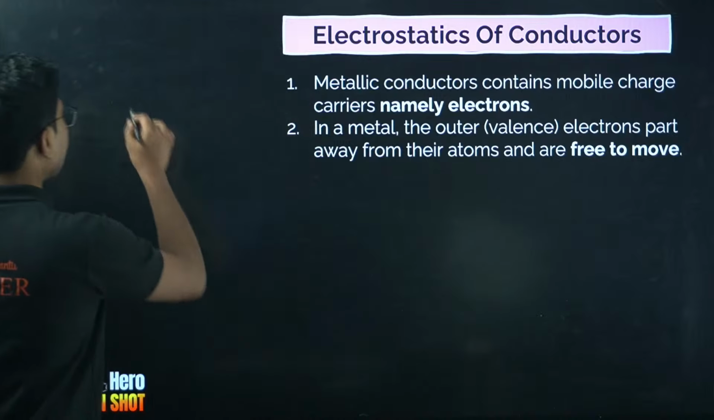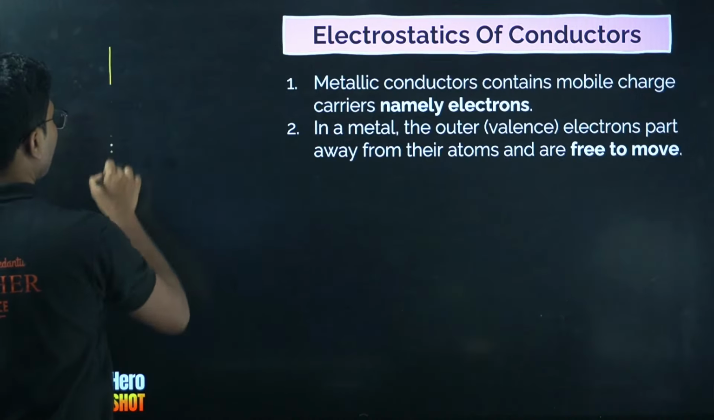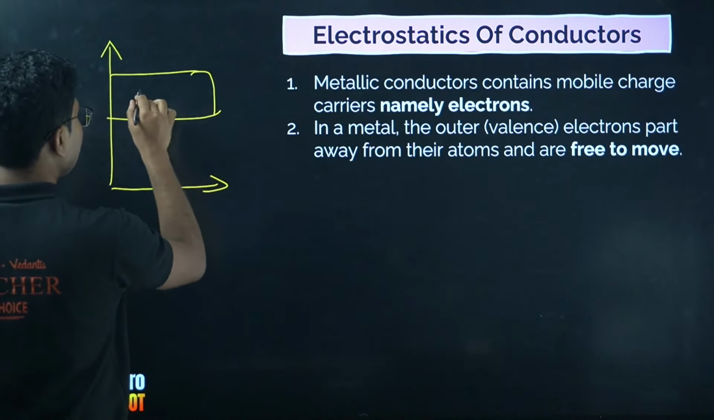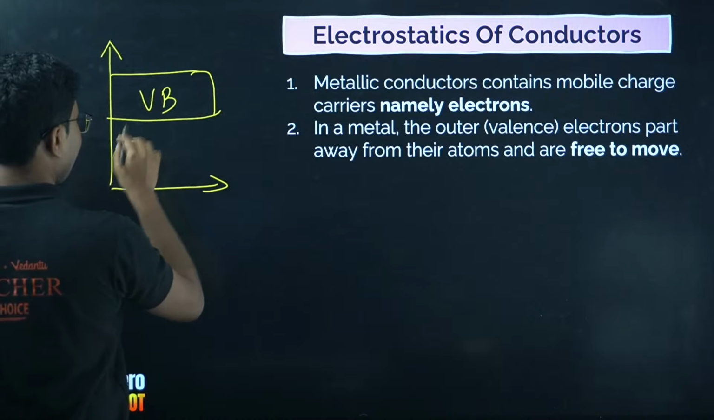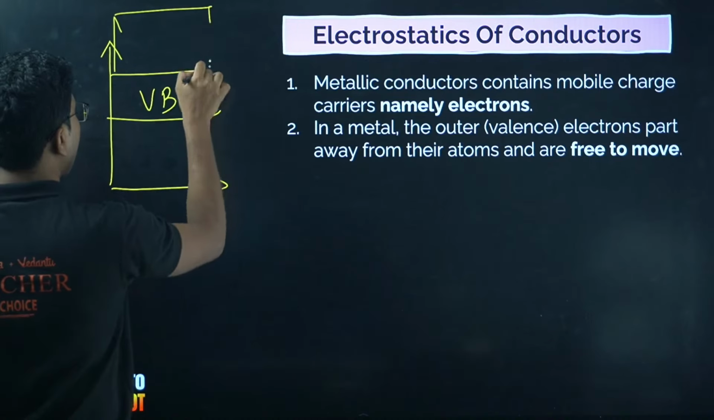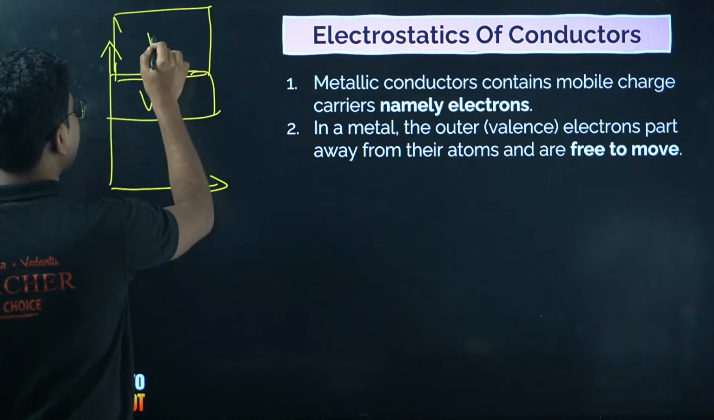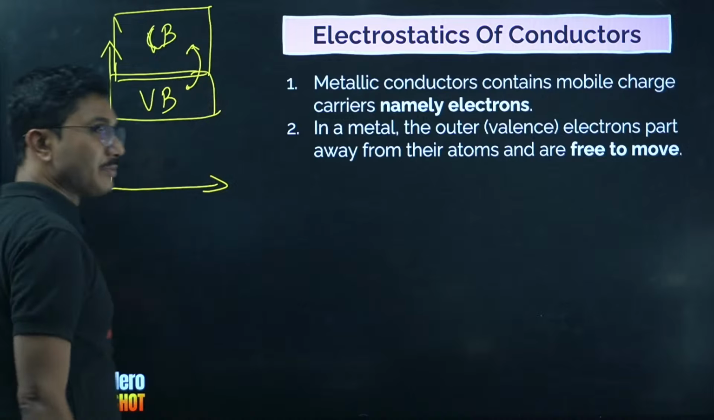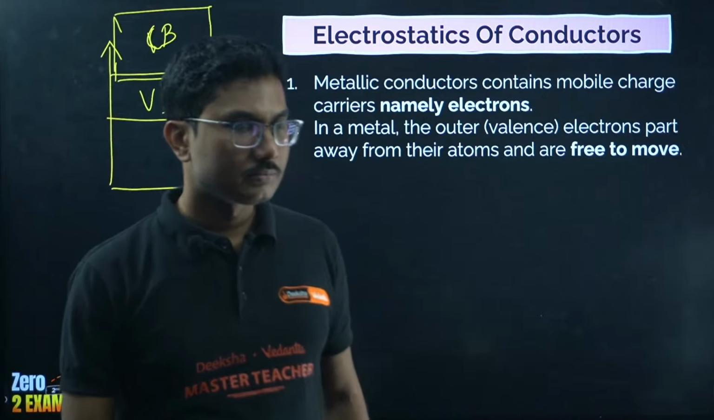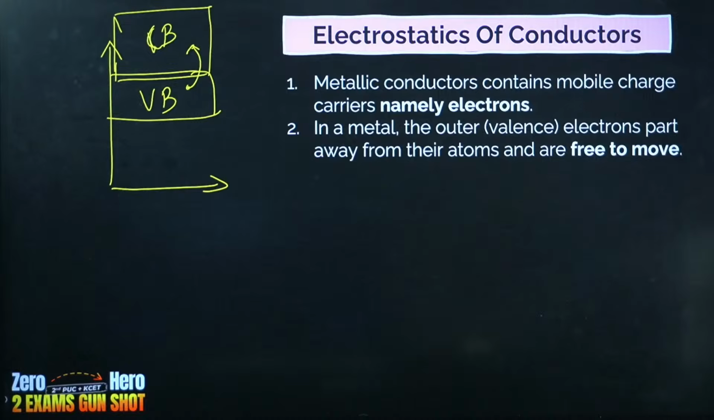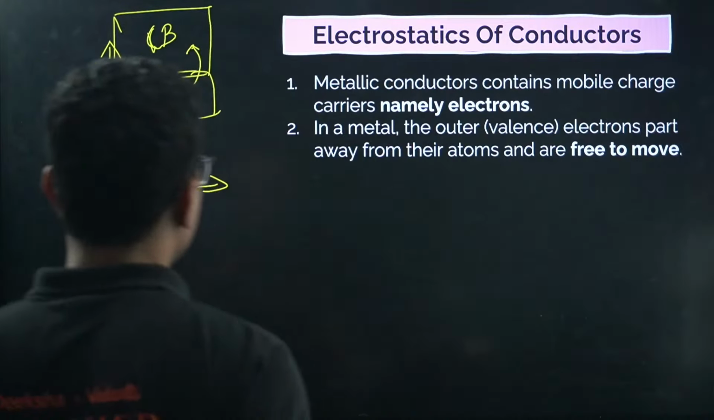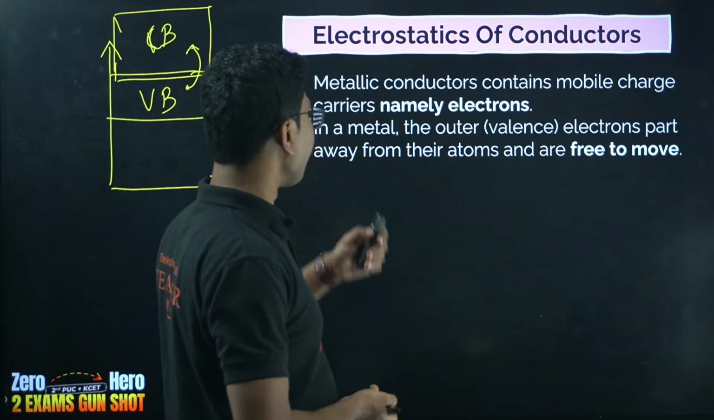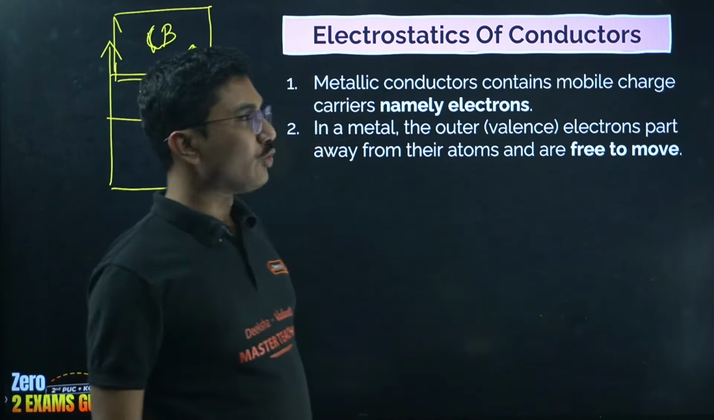We have already studied the band structure. Here we have a valence band, and a conduction band on top of that. For metals, the conduction band and valence band overlap, and electrons can move from the valence band to the conduction band. So in a metal, outer valence electrons are set apart from their atoms and are free to move.